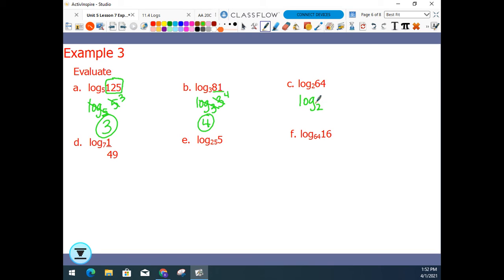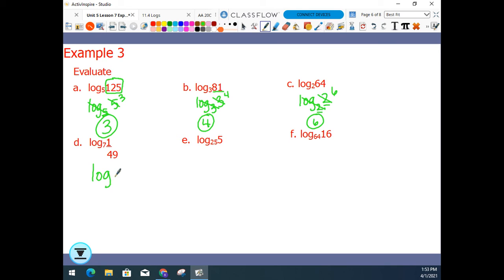Always, we're just going to bring down log base 2. 64 is 2 to the 6th. Match the bases. They cancel. The exponent 6 is the answer. All right, so those first 3 are pretty straightforward. The next 3 are just a little bit trickier.